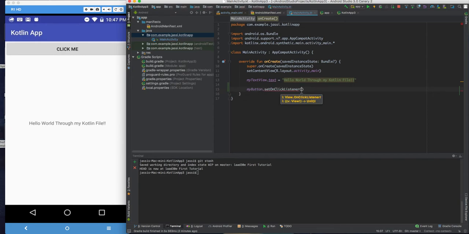So like in Java, you remember that we used to set new view.onClickListener. Here we don't have to do anything like that. So we just add the brackets and you are done. And you add all the code that you want to execute on click of that button in between these brackets. It's that simple. So we will basically make a toast.